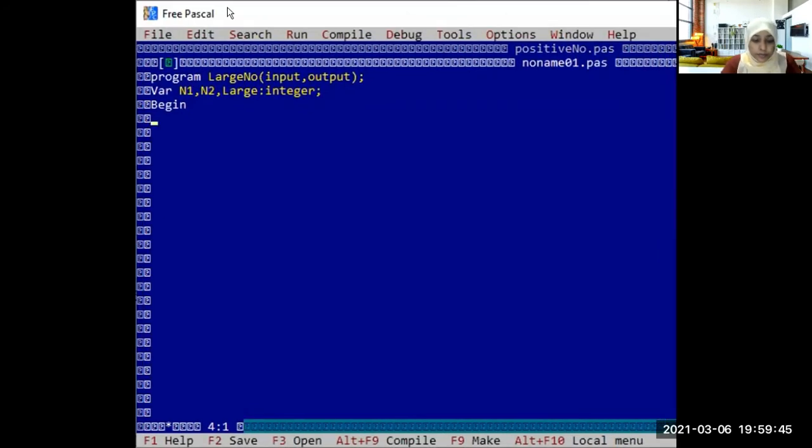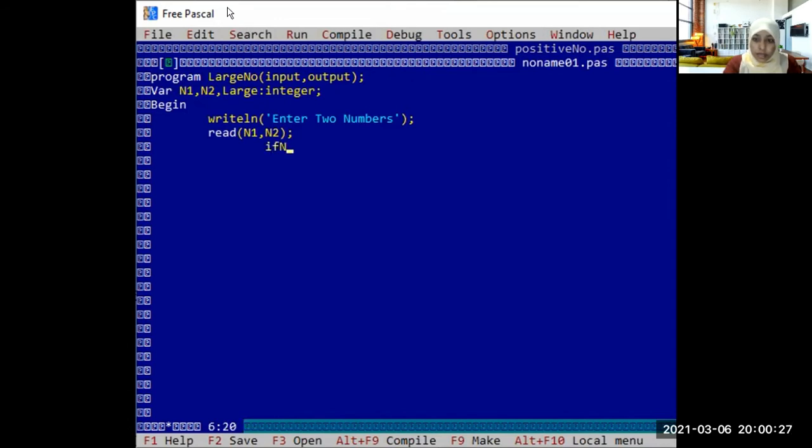Writeline, give some space here, writeline, enter two numbers. Now the program is telling you to enter two numbers. Read n1 and n2. Now you are entering two numbers, so read the n1 and n2.